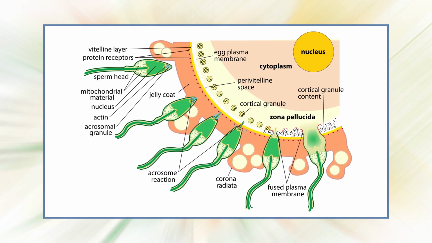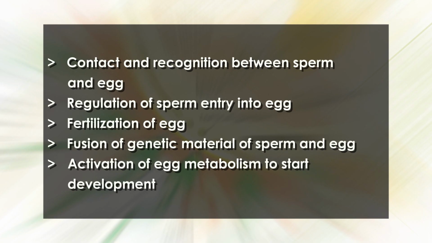Although the details of fertilization vary from species to species, it generally consists of 4 major events. First, contact and recognition between sperm and egg. Second, regulation of sperm entry into the egg.